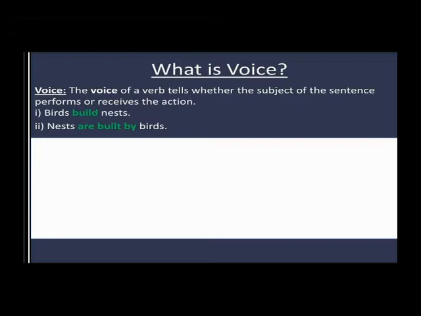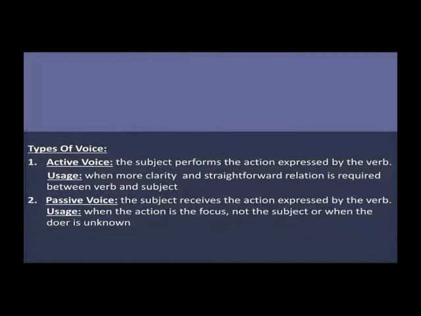So in the first sentence, birds build the nest. That means the subject is active here. Okay. And in the next example, nests are built by the birds. So here the object is being acted upon and the subject has become passive. So that means there are two types of voices.